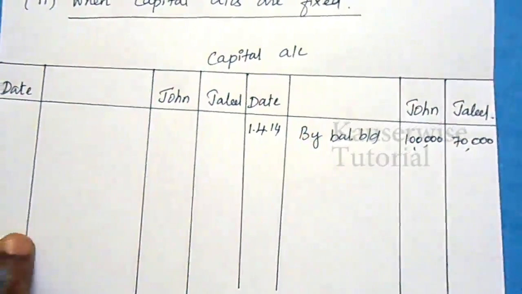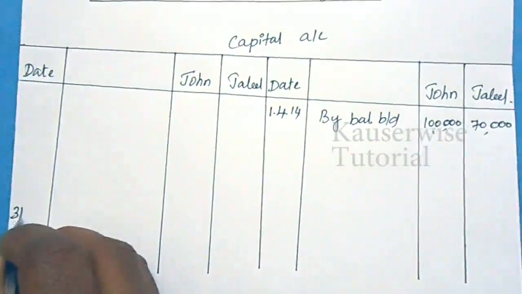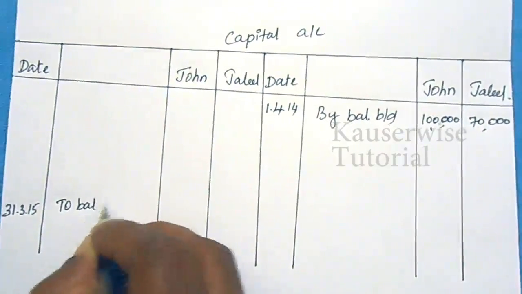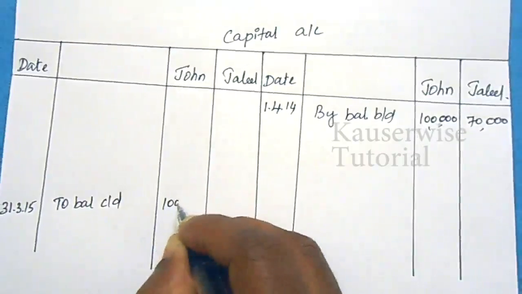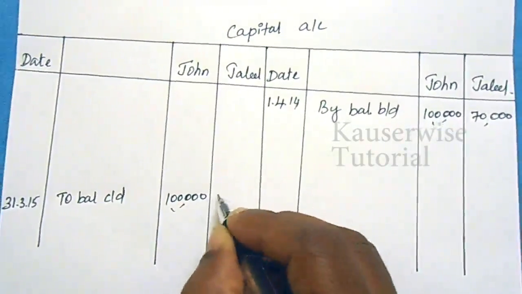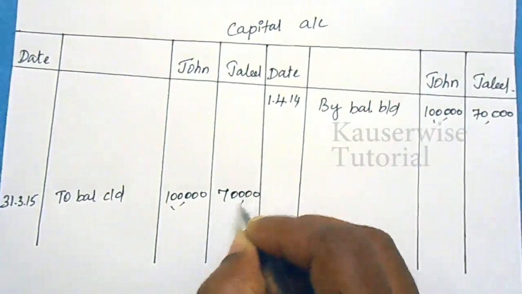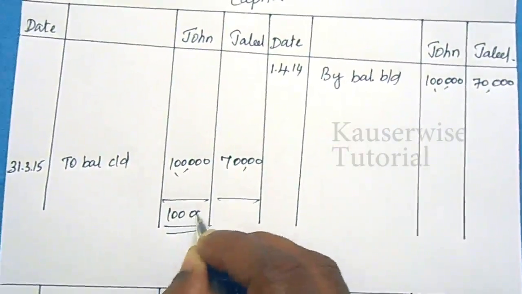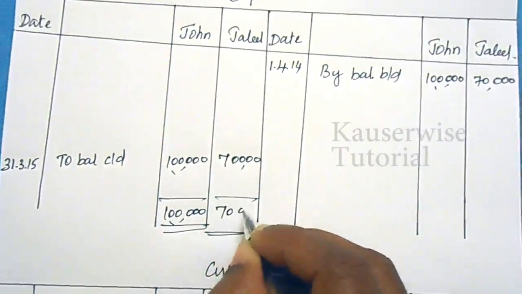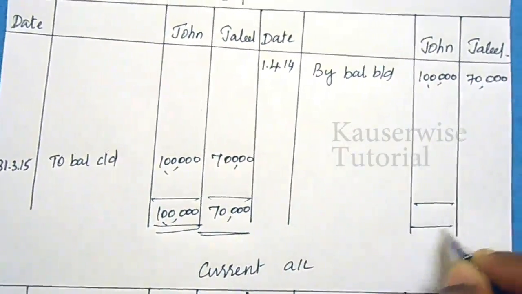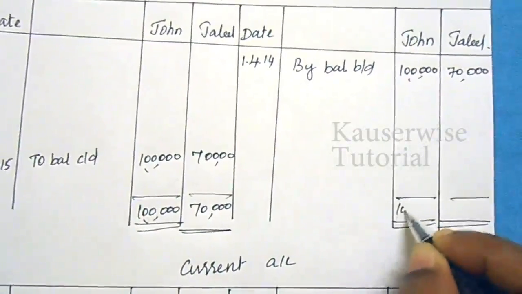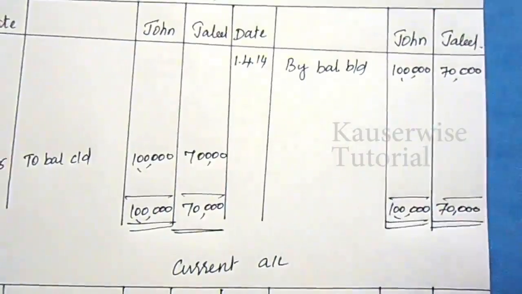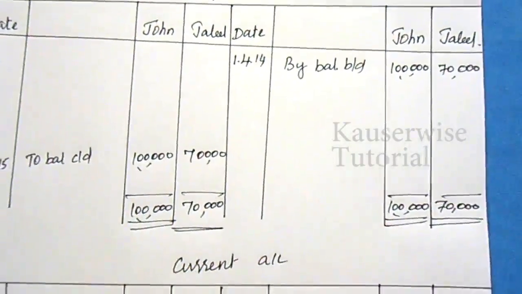The same amount will be recorded as the closing balance. 31st March 2015, to balance carried down. Get the total, 1,70,000. Here also 1,70,000. And all other transactions will be recorded in the current account.